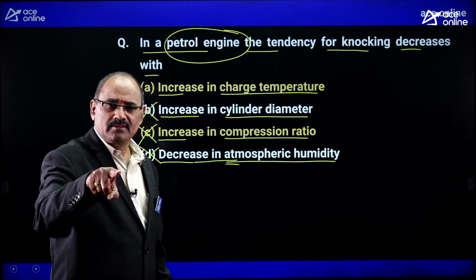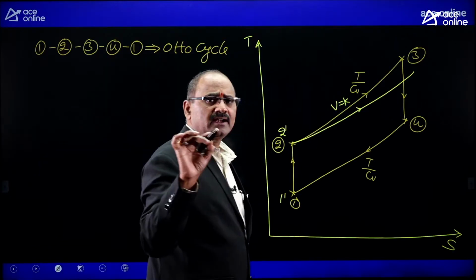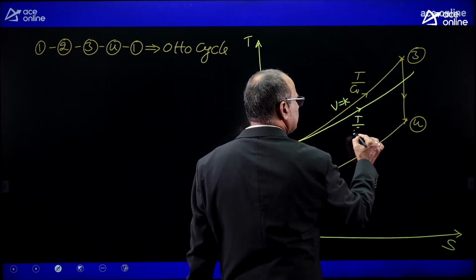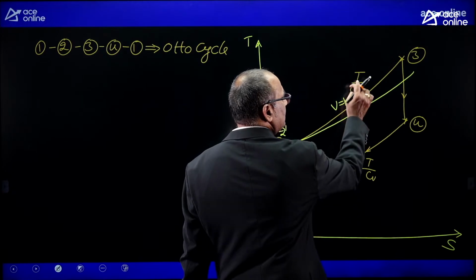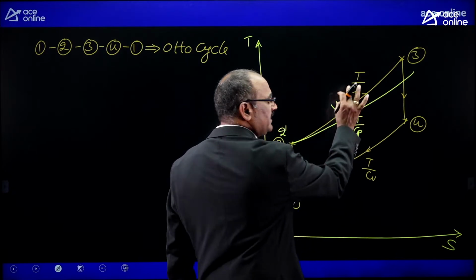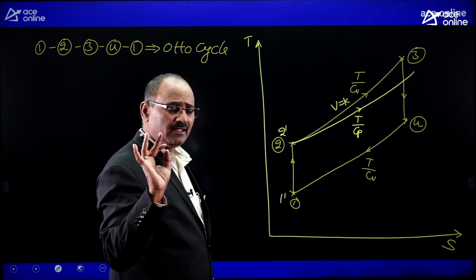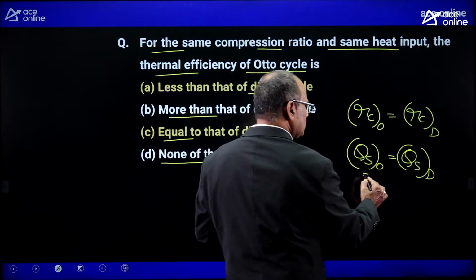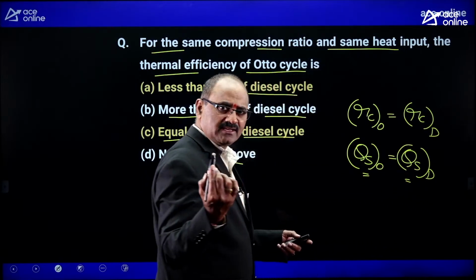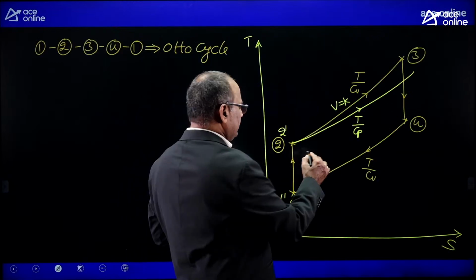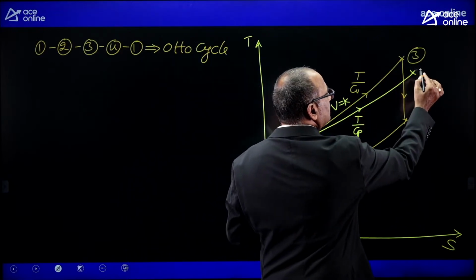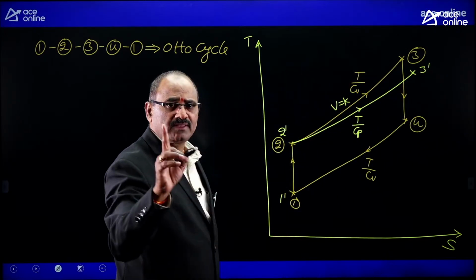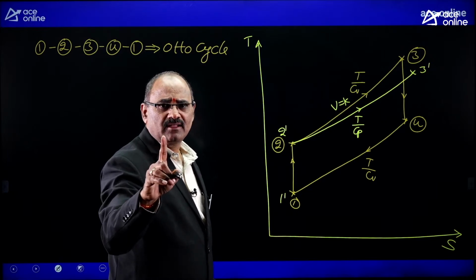On the other hand, once again, for heat at constant pressure, the slope of the constant pressure curve is T by Cp. The T by Cp is less than T by Cv because Cp is more than Cv. Okay? And to satisfy the condition that heat supplied for Otto cycle equals heat supplied for diesel cycle, I extended the heat addition curve beyond 3 to 4, because area below 2 3 is the heat supplied for Otto cycle.